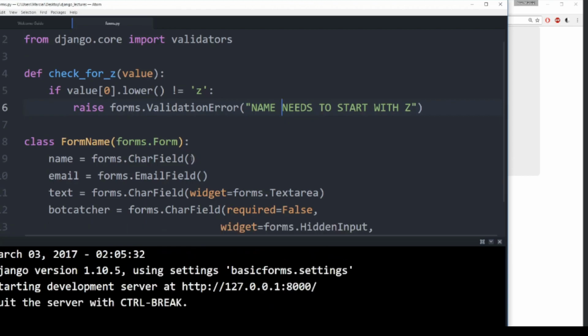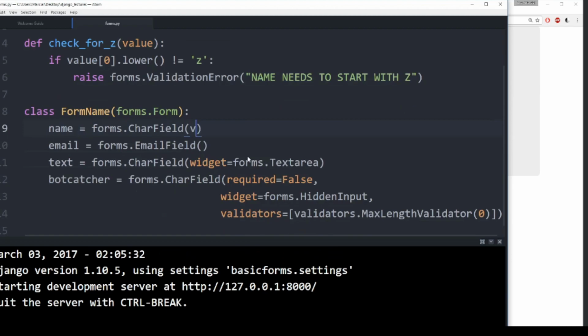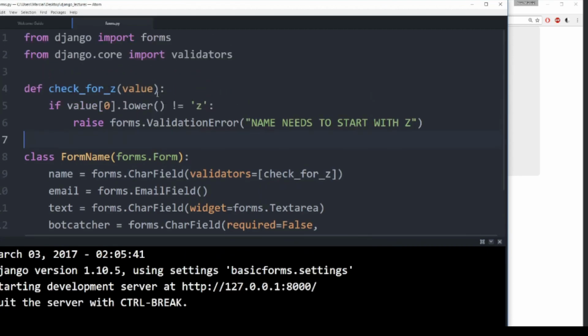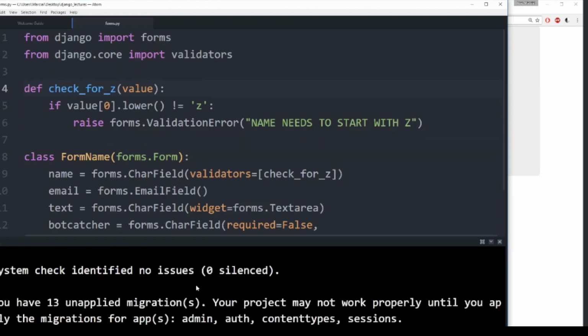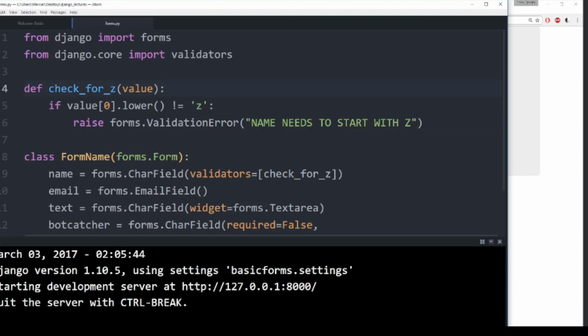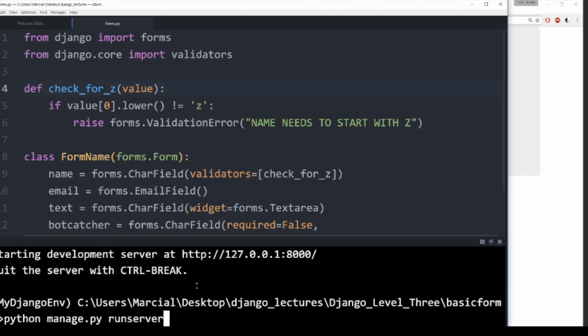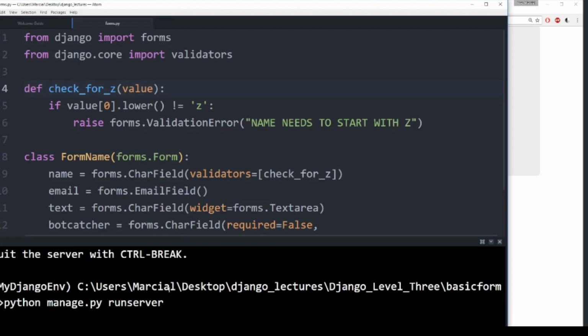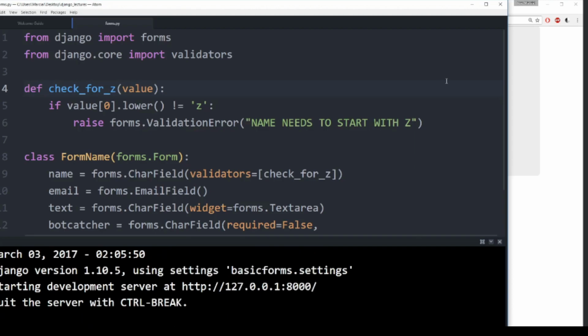And then inside this name, what I can end up doing is saying validators is equal to and passing a list and then just packing in my check_for_z function, which since it takes in value, Django knows it's a validator now. So I will save this and let's make sure that my server is running properly and I will refresh that.